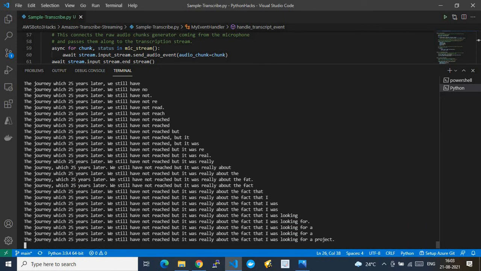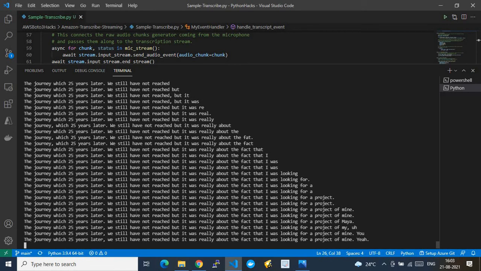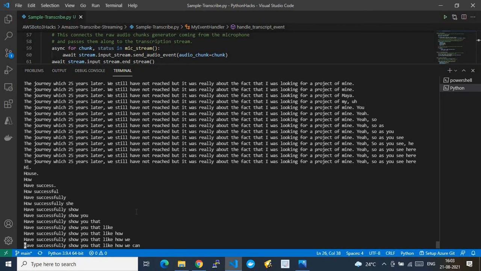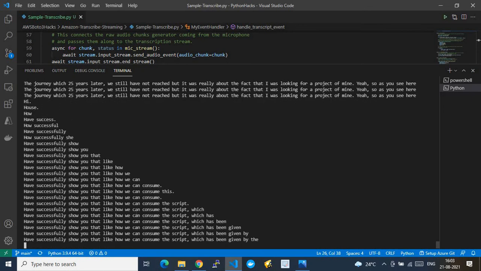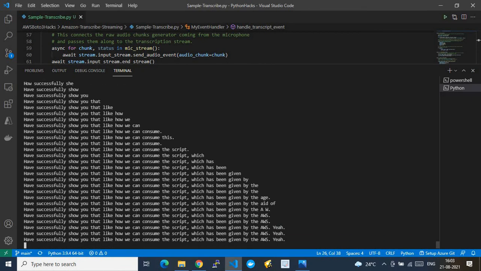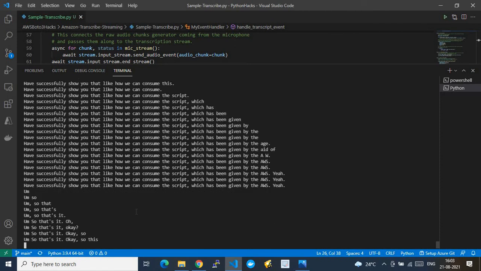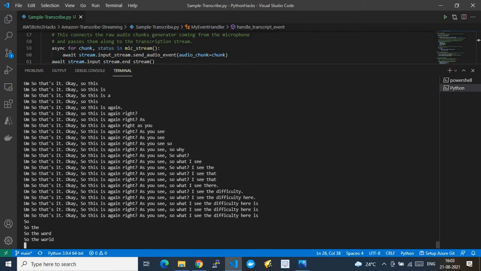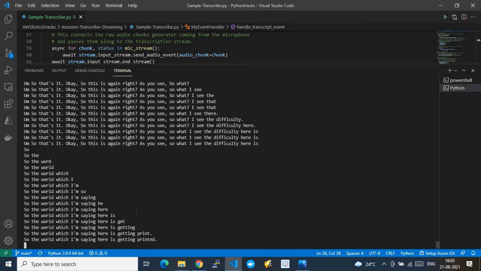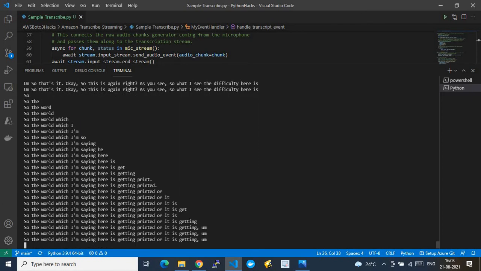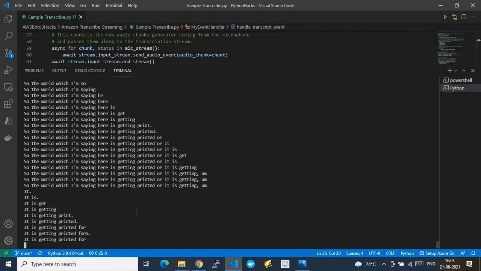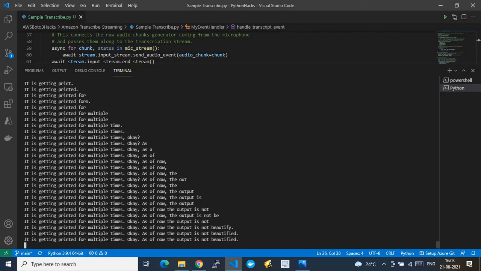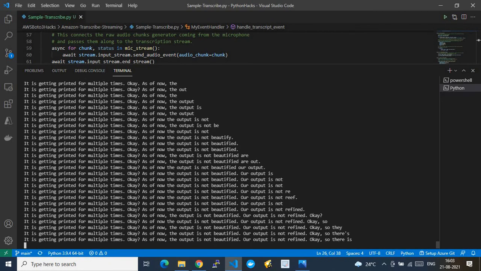So as you see here, I have successfully shown you how we can consume this script, which has been given by AWS. So that's it. Again, as you see here, the difficulty is that the word I'm saying is getting printed multiple times. As of now, the output is not purified, or not yet refined. So there is one more parameter that needs to be fed.